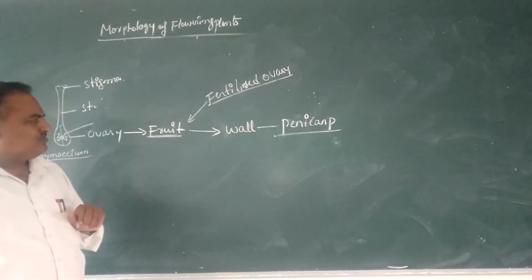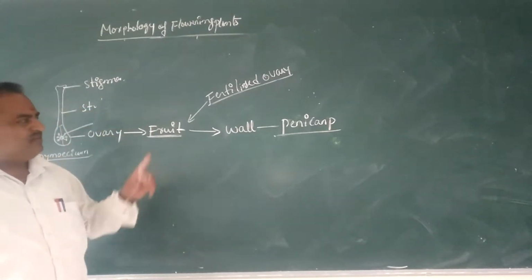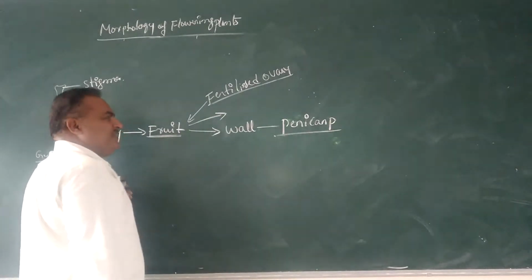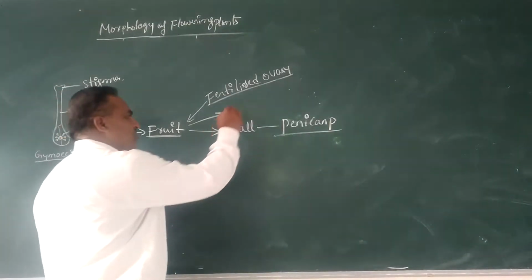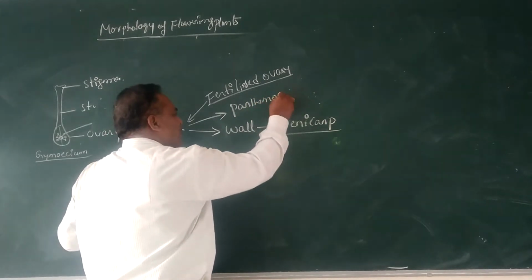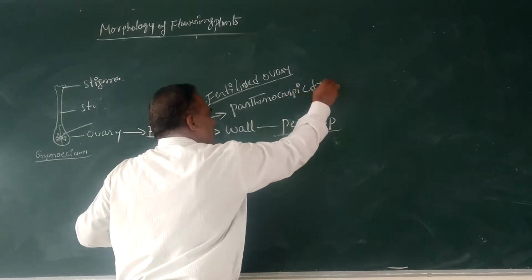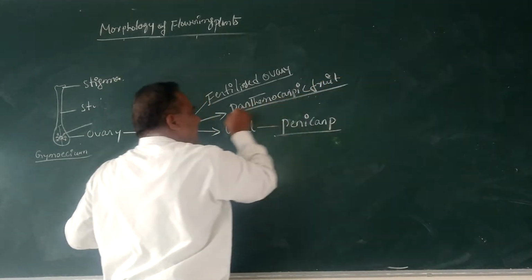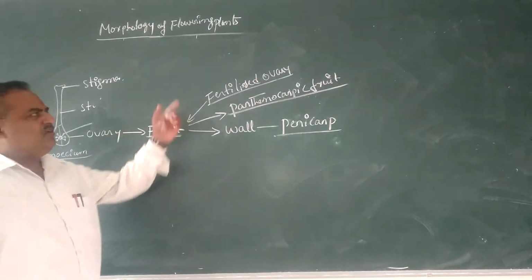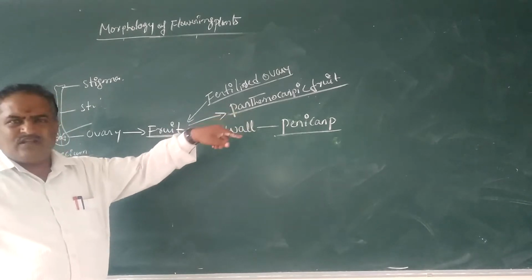In some cases, the fruit develops without fertilization. That kind of fruit is called a parthenocarpic fruit, meaning a seedless fruit.